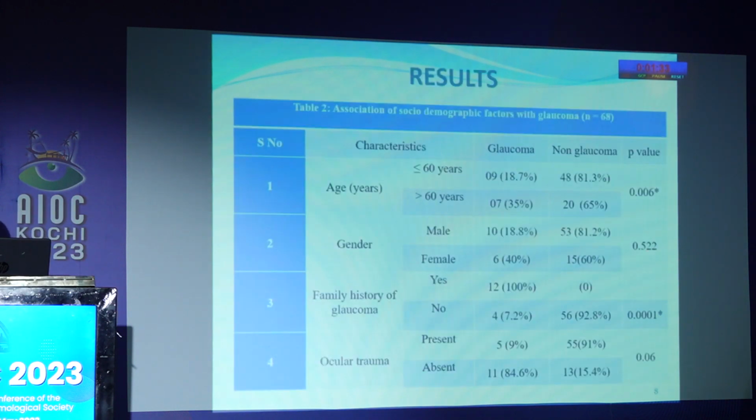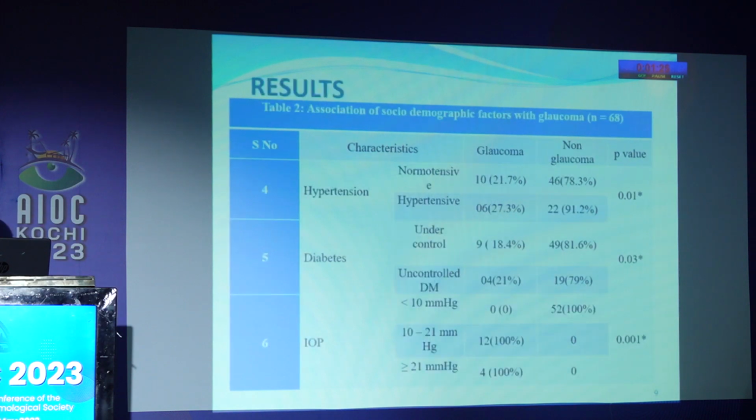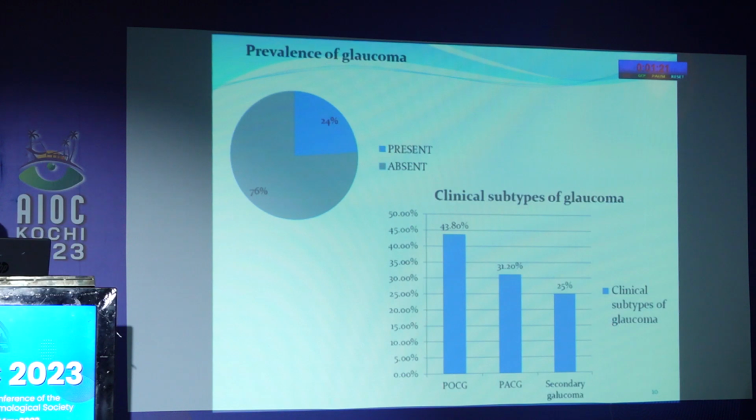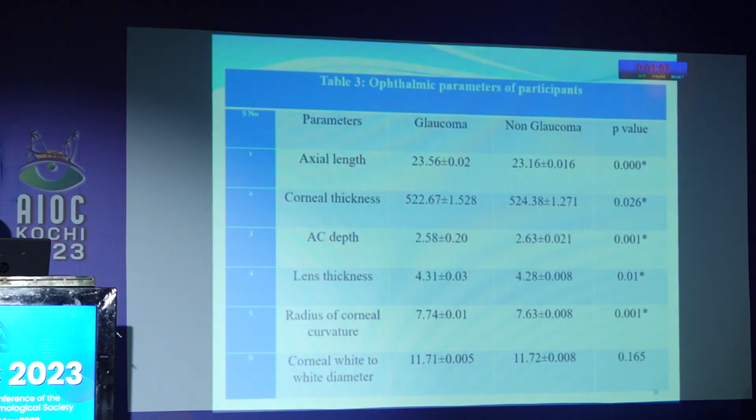My research shows the association of some socio-demographic factors with glaucoma, which include significant results with age and also significant results with family history of glaucoma, hypertension and diabetes, and intraocular pressure. In my study, the prevalence is about 24%, and the clinical subtypes of glaucoma include primary open-angle glaucoma, primary angle closure glaucoma, and secondary glaucoma, of which primary open-angle glaucoma seems to be the most common type, at 43.80%. These are the other parameters.